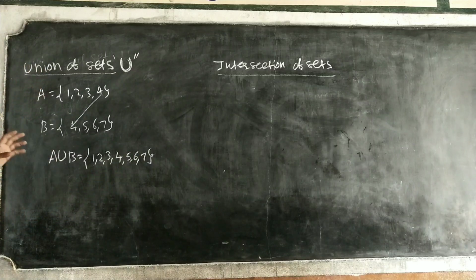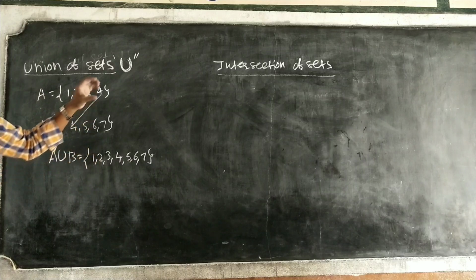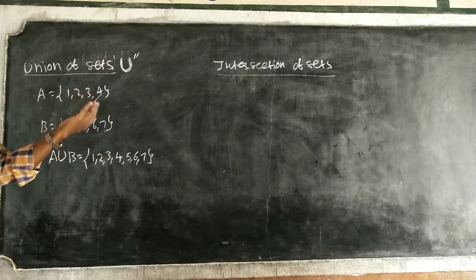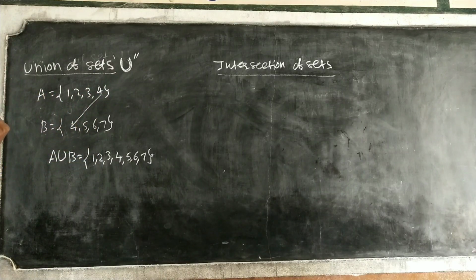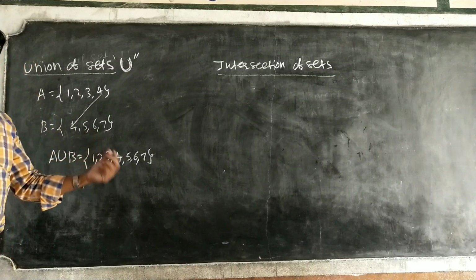What does union mean? You have to write all elements, joining all the elements of the given sets. That is called union. But we do not take the same numbers twice. Same numbers have to be taken only one time. That is union of sets.